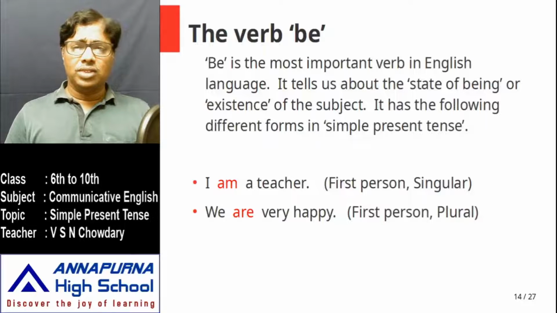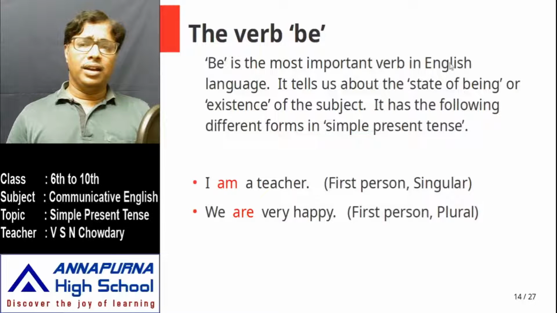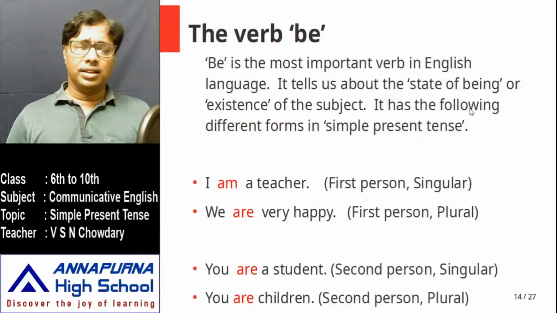So this is first person singular. But if I replace the first person I with we, which as I told you is first person plural, it becomes are. We are very happy. Again, it is a state. Let us look at the next thing.